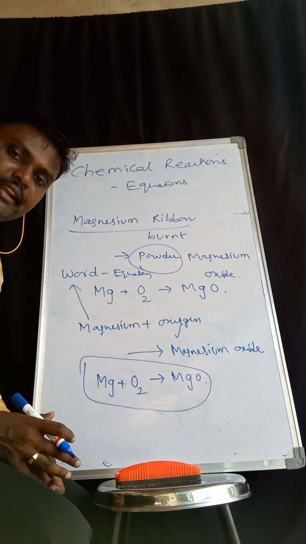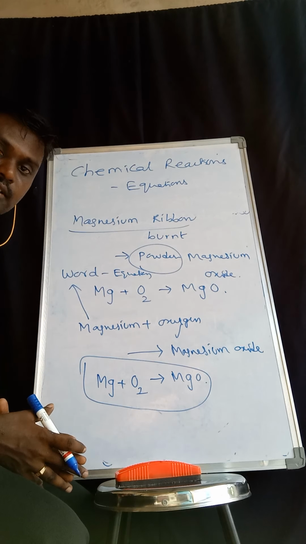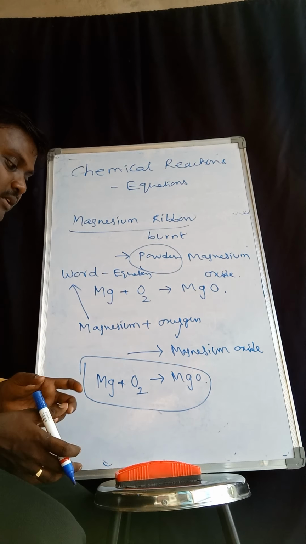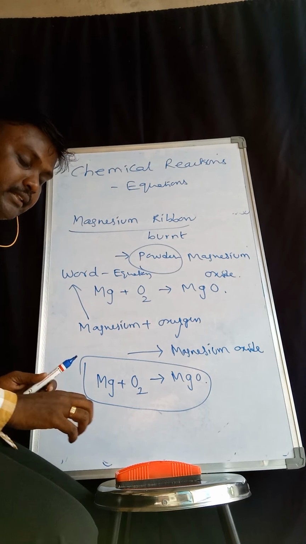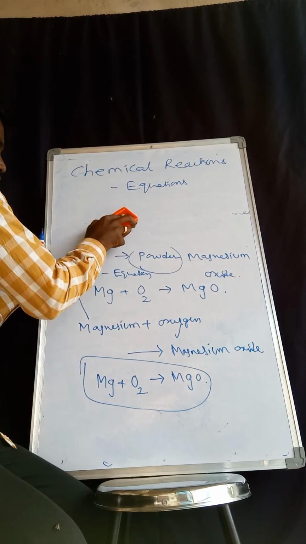While writing a chemical equation, what are the things we have to point out and remember? This is a very, very important thing in chemistry.